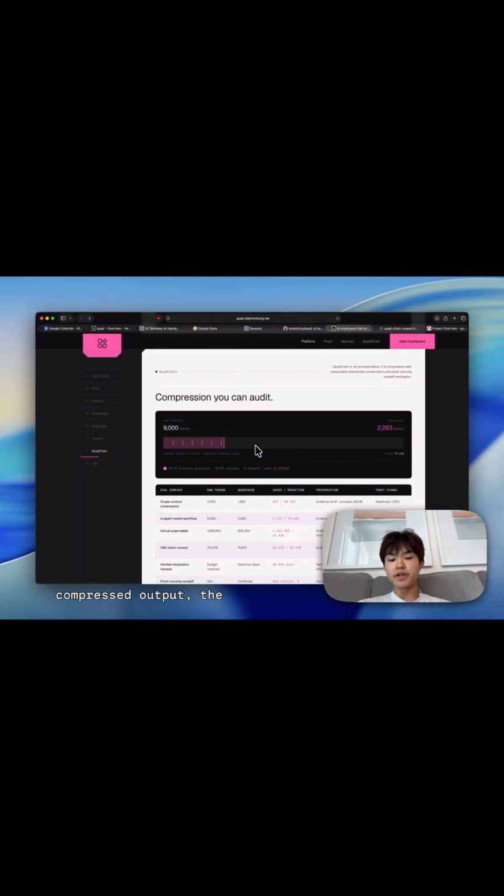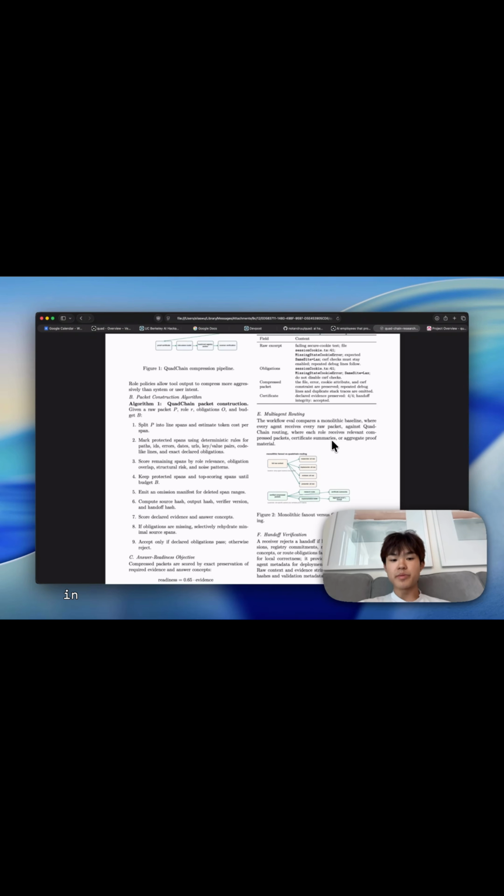In the paper, each Quad chain packet has four commitments. First, a source commitment: where the memory came from and the input hash. Second, a compression commitment: the output hash, token delta, compression ratio, and omission ranges. Third, an obligation commitment: what evidence and answer concepts had to survive compression. Fourth, an optional anchor commitment: the Merkle root and handoff hash, which makes it verifiable.